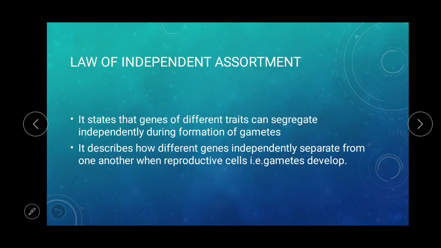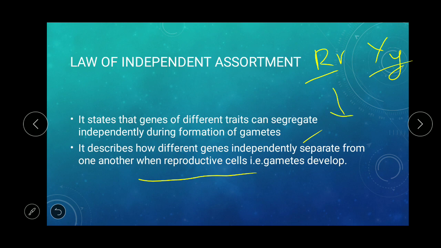So it describes how different genes, the gene for roundness, that is the seed shape, and the gene for seed color yellow, are independent of each other. They separate independently from one another when reproductive cells or gametes develop. Capital R small r is for roundness and capital Y small y is for the yellow. So the transmission of capital R small r, that is for seed shape, and capital Y small y, that is for seed color, is independent of each other.